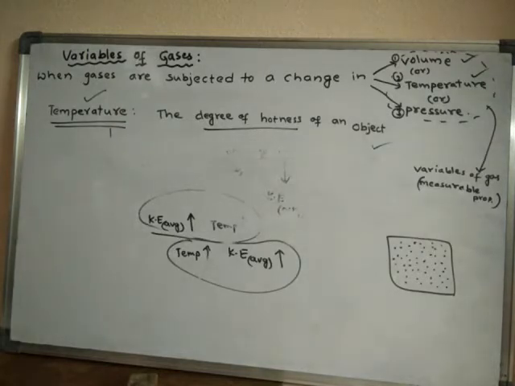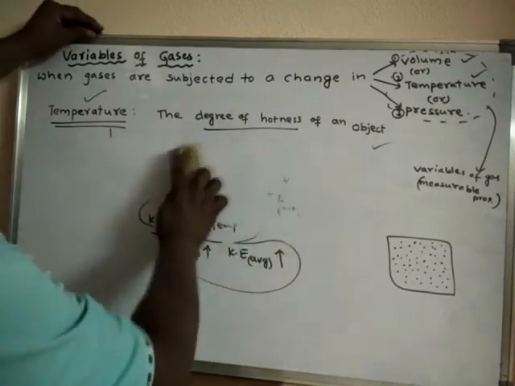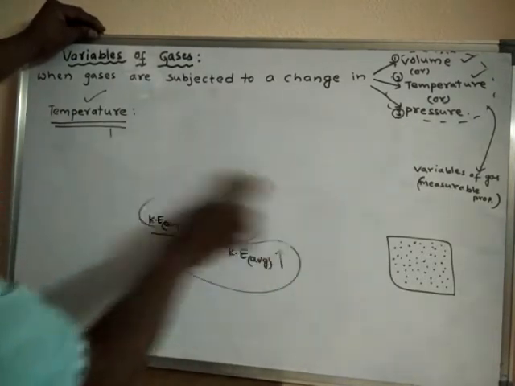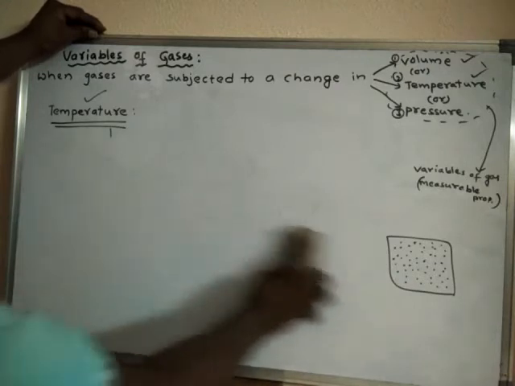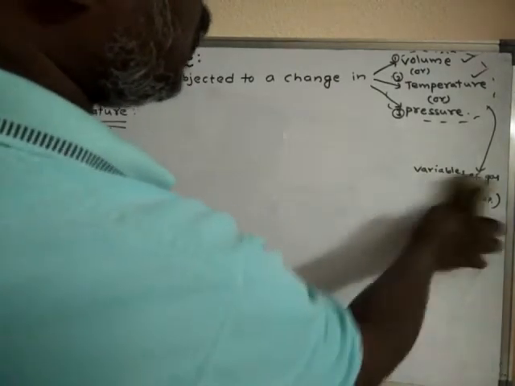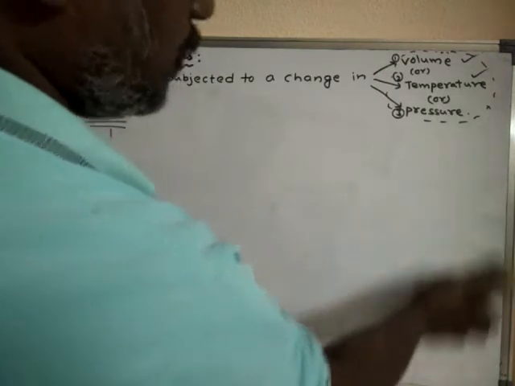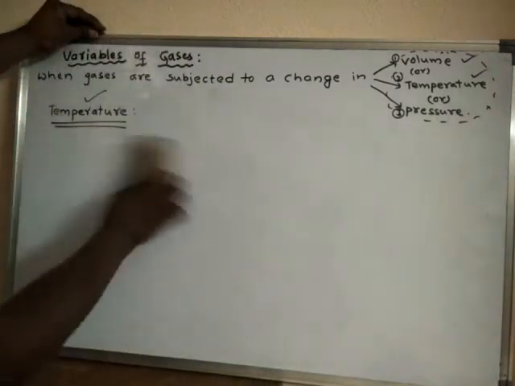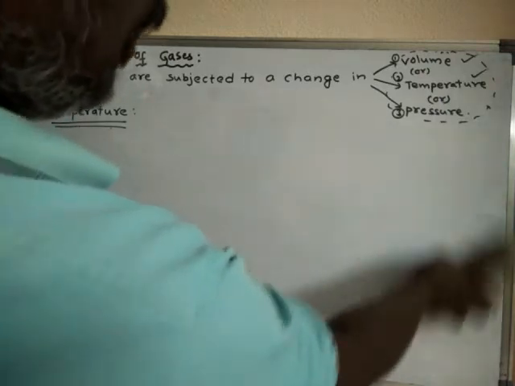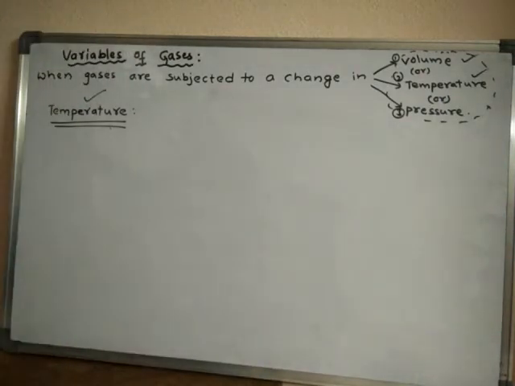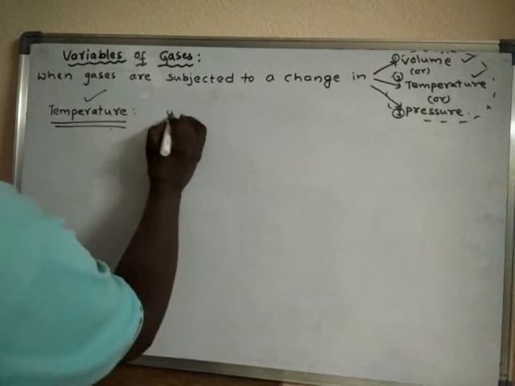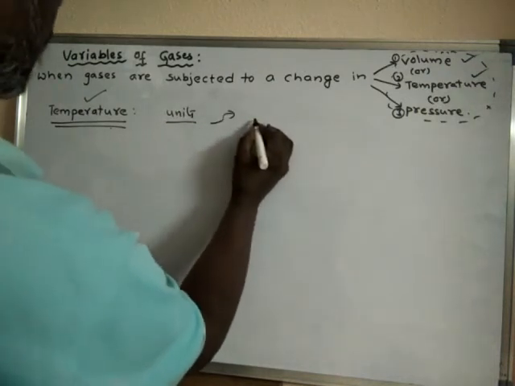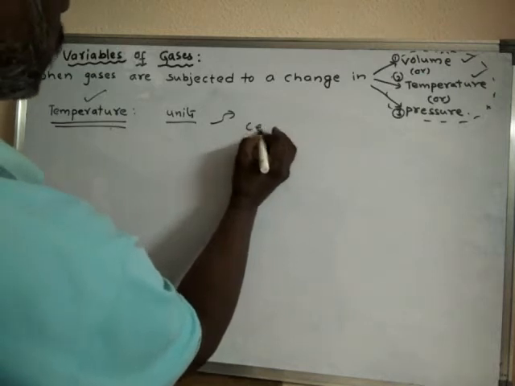So temperature is measured either in centigrade, which is also called the Celsius scale, or in the Kelvin scale, or in the Fahrenheit scale. In chemistry, we generally learn only two types of scales. One type of unit is degree centigrade, or Celsius units.